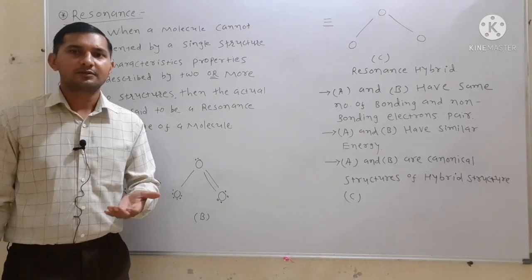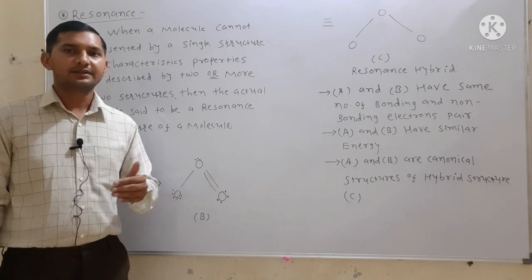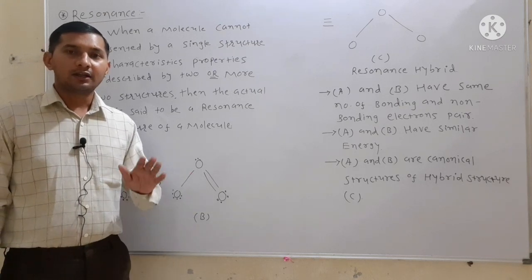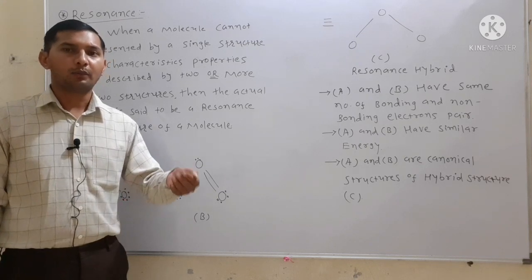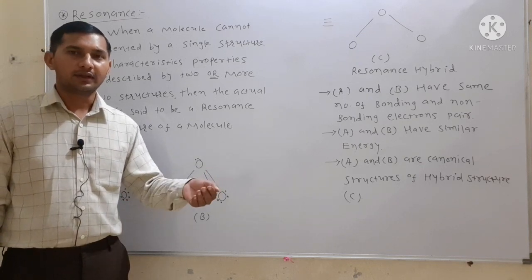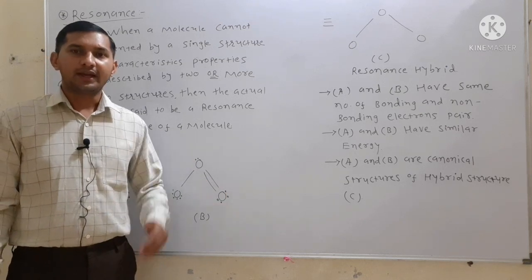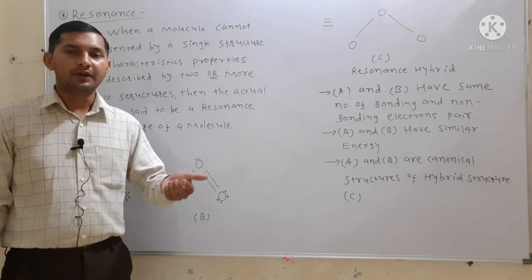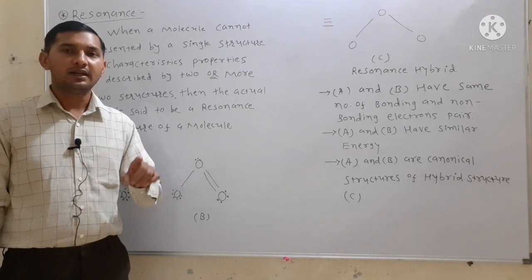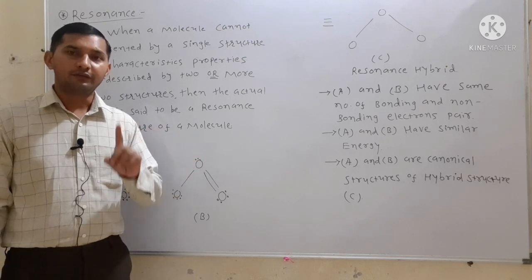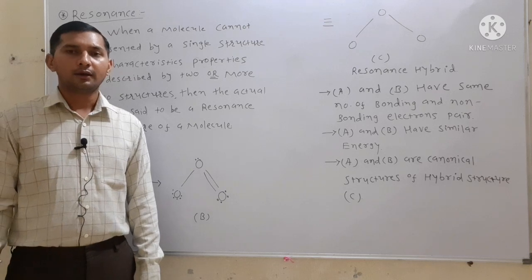Resonance structures means it is one type of mixture structure, or mixing of structures. A single Lewis structure does not explain all the properties of a given molecule, so we draw certain types of structures, and finally we draw a hybrid of these structures. This hybrid structure is said to be the resonance structure, which is able to explain all the properties of the given molecule.